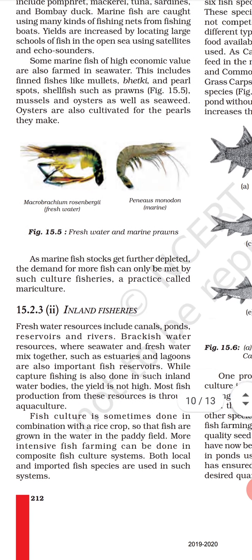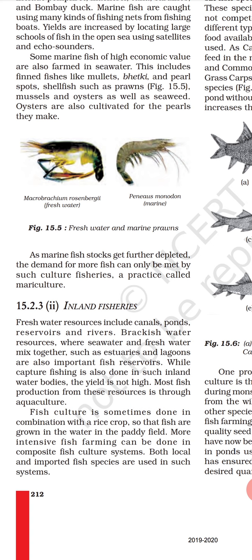So what do you mean by inland fishery? So the freshwater resources include the canals, ponds, reservoirs and rivers. So while capture fishing is also done in such inland water bodies, the yield is not high. Most fish production from these resources is through aquaculture. ठीक है. So fish culture is sometimes done in combination with the rice crop, so that fish are grown in the water in the paddy field.